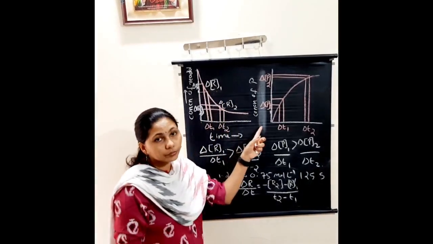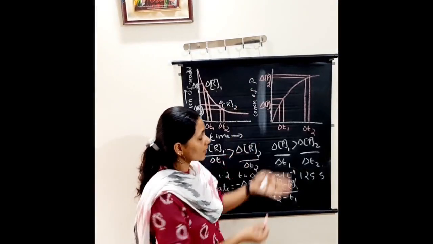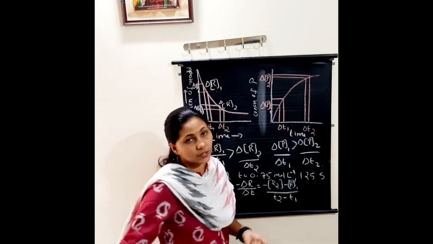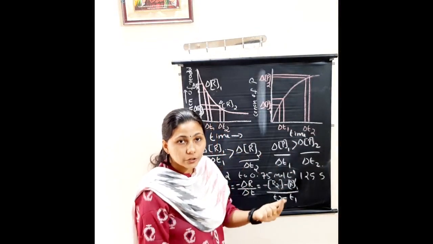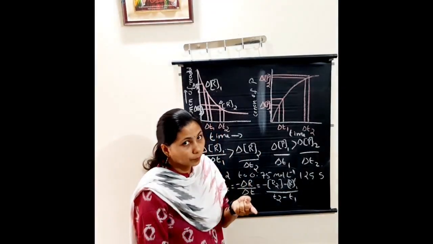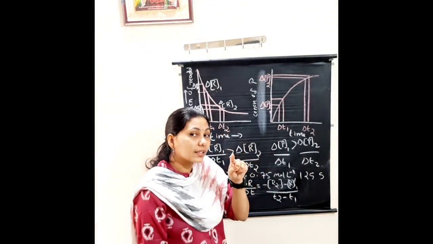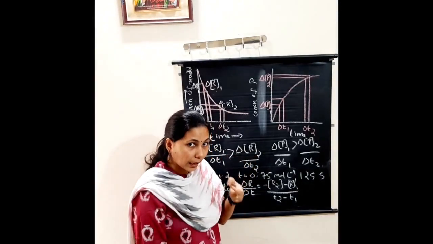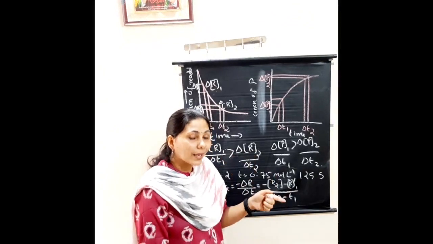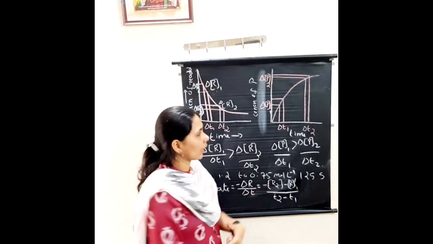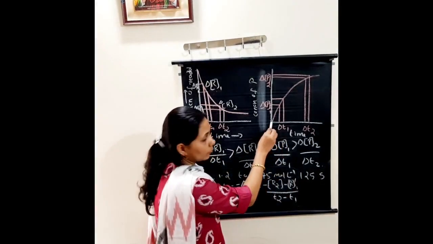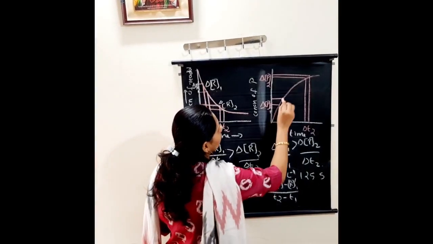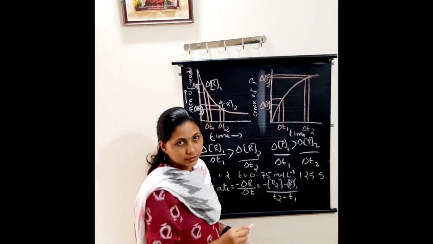Next is in terms of concentration of the products and time. The same thing will be there, but the curve will be opposite. How? The concentration of the products in the beginning was 0. It will increase with increasing time, but the concentration of the reactants decreases with increasing time, while the concentration of the product increases with increasing time. So you can see here in the beginning it was 0, from where it started increasing. That is why the curve is like this. It is increasing. Clear?